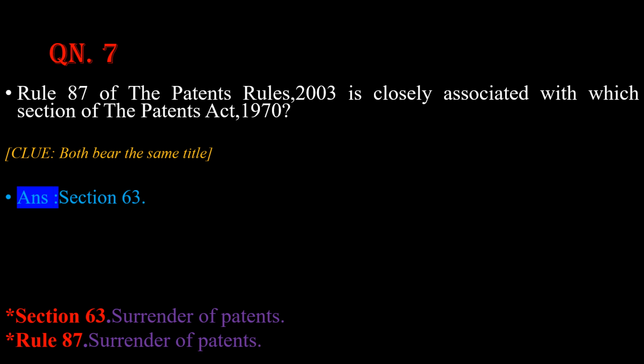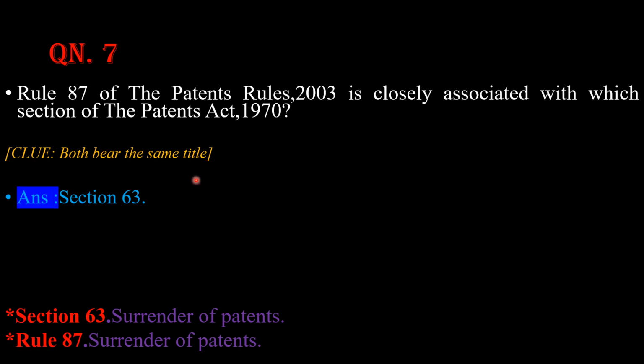Question number 7. Rule 87 of the Patent Rules 2003 is closely associated with which section of the Patents Act 1970? The answer is section 63. Friends, just take a look here. A clue is given here. Both bear the same title.